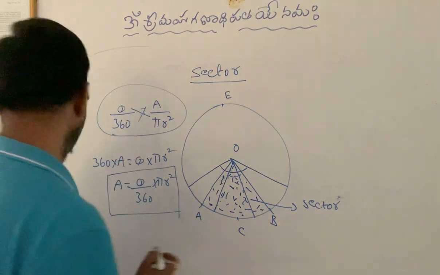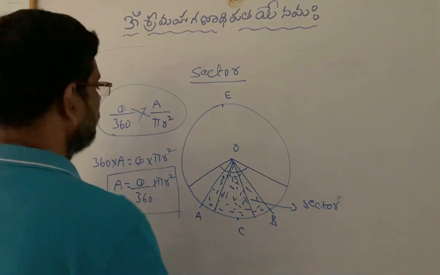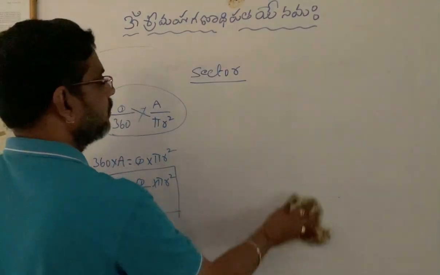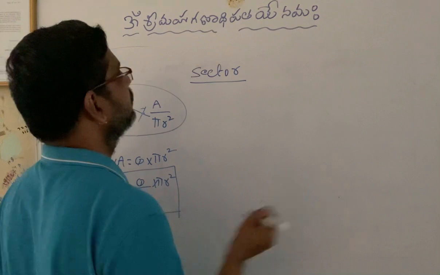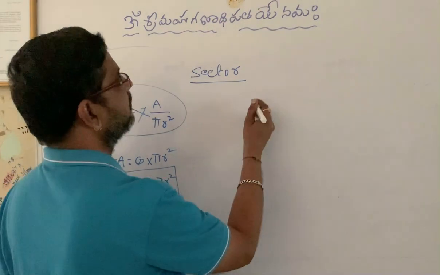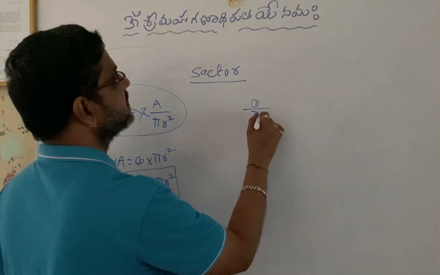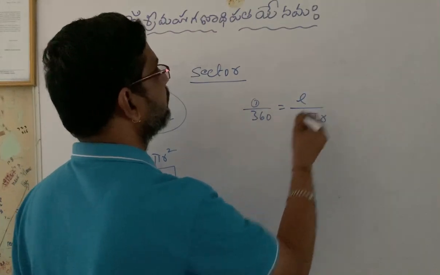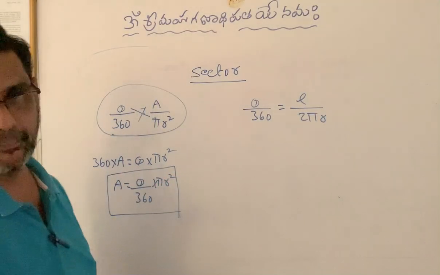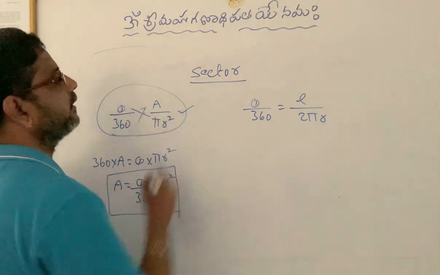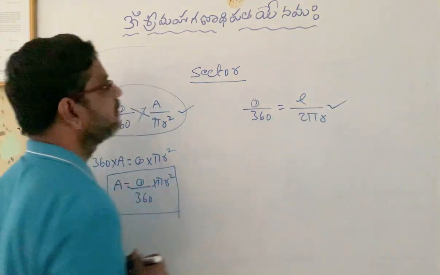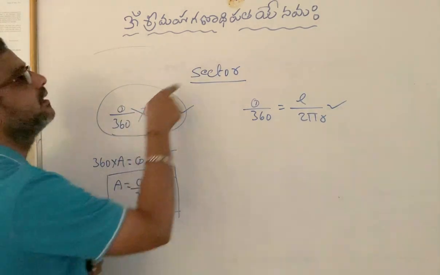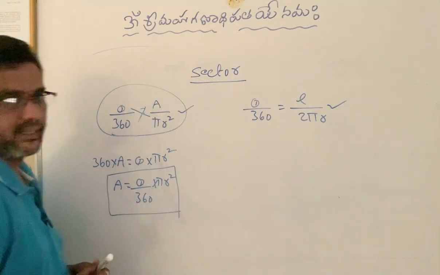Now, let us go to the back once again. About length of the arc, what we got? Theta by 360 is equal to L by 2 pi r. That's what we have observed now only. And this one means when the theta is increasing, area of sector increasing, length of the arc also increasing.